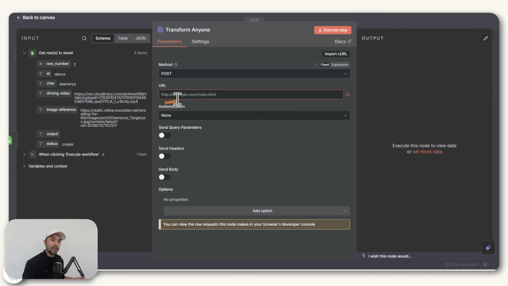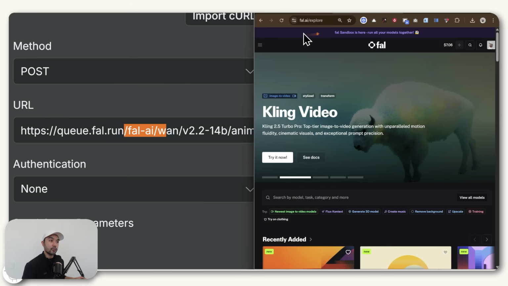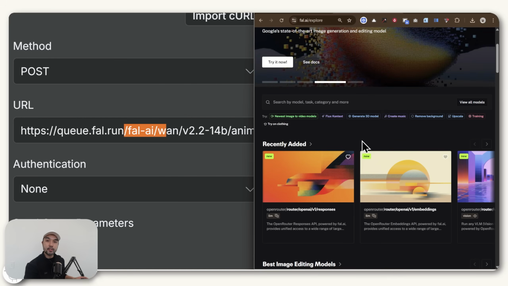And that request we need to send somewhere. So we'll be putting it into this URL, which in this case will be this one, where you can see it is being offered by Fal AI. And in case you're new, Fal.ai is basically an AI model aggregator. So if you go to their page here, you can see they have a lot of models that you can connect to. And the service that they do is that they let you connect to these models much easier and usually at lower costs versus if you access them via subscription tools like Higgsfield or Freepik.